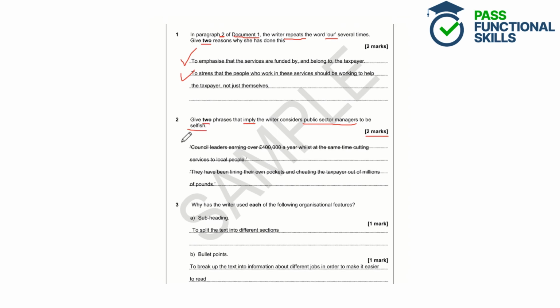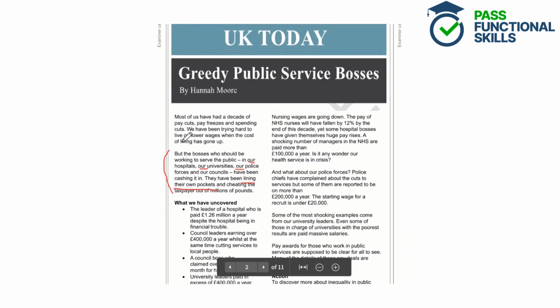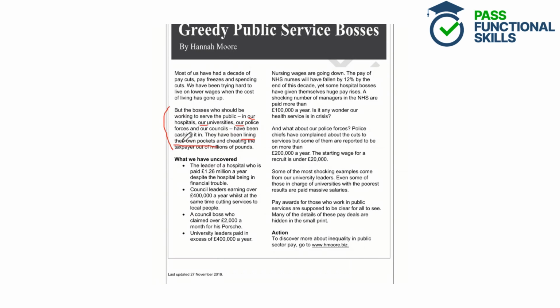So the student here has put the council leaders earning over £400,000 a year, whilst at the same time cutting services to local people. We can see that in the text here, under the subheading "what we have uncovered", so it's kind of implying that they've worked this out about the public sector leaders and that they might not want the public to know about this.